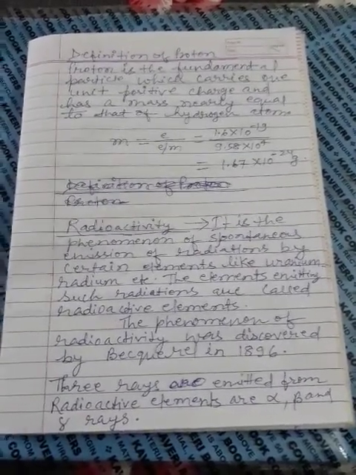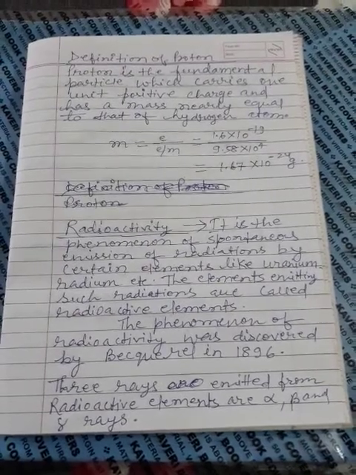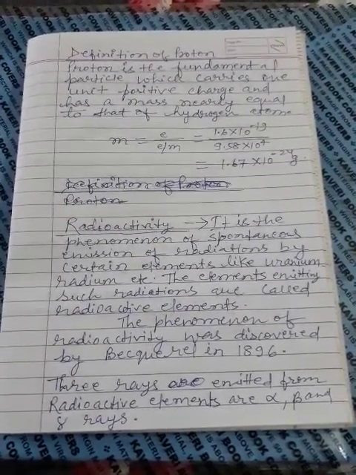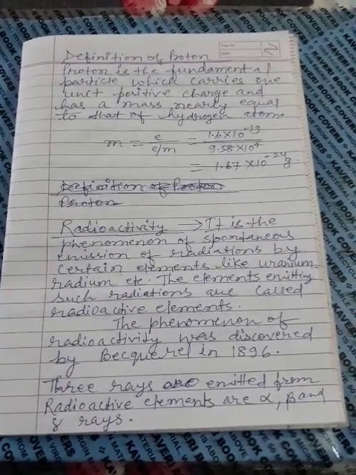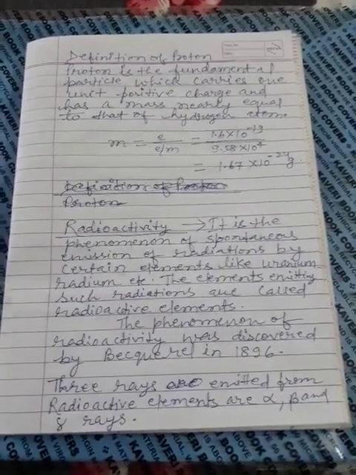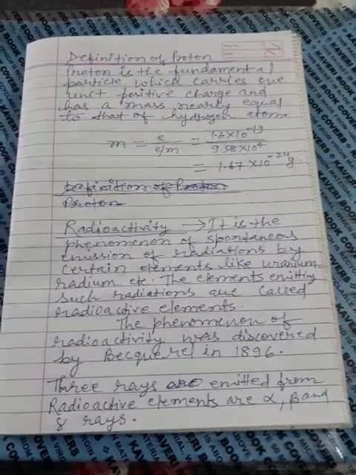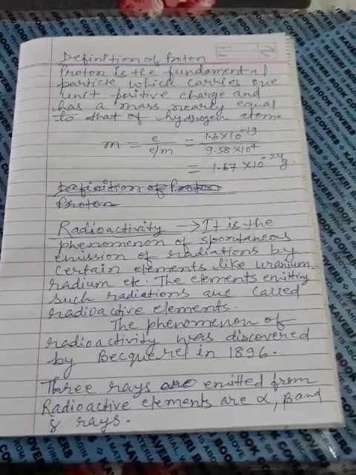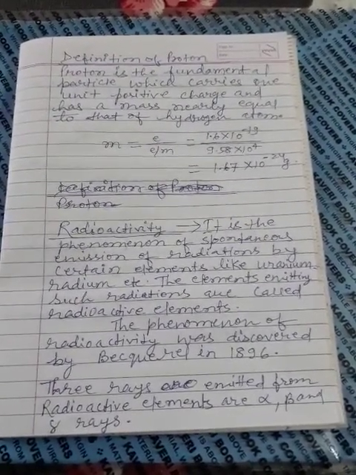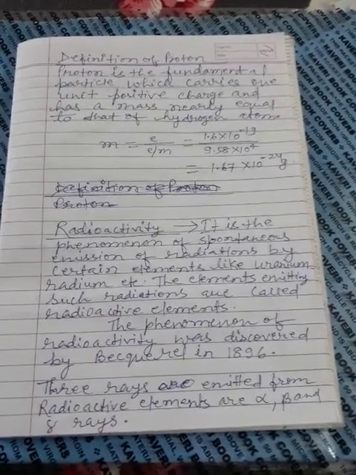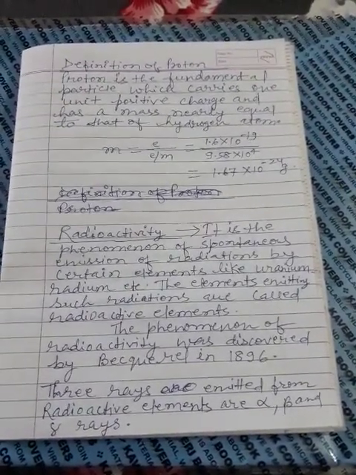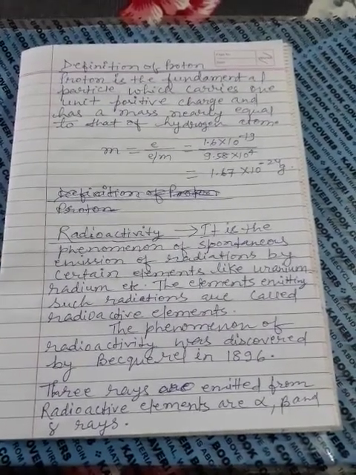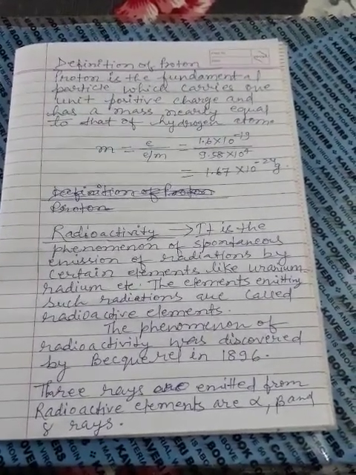How can we find the mass of a proton? The mass of a proton is equal to the charge divided by the charge-to-mass ratio. What is the charge of a proton? 1.6 × 10^-19 divided by the charge-to-mass ratio 9.58 × 10^4, that is equal to 1.67 × 10^-24 gram. That means the mass of one proton is equal to 1.67 × 10^-24 gram.